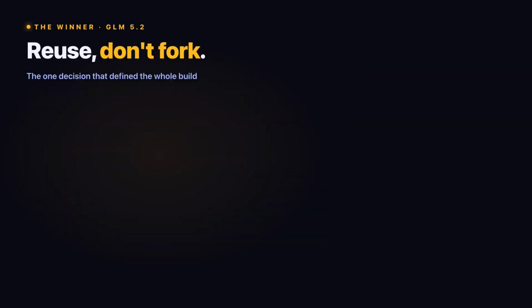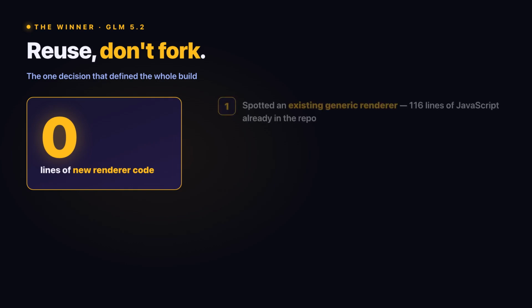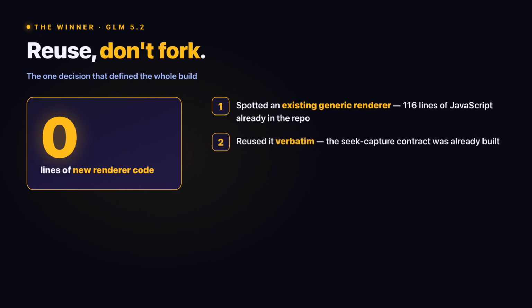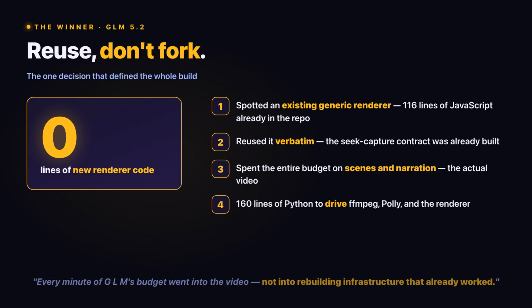Start with the winner. GLM 5.2 made one decision that defined the whole build. It noticed that the repository already had a generic scene renderer. 116 lines of JavaScript that could drive any animated HTML page. So it reused it. Verbatim. 0 new renderer code. Every minute of GLM's budget went into the actual video, into scenes and narration, not into rebuilding infrastructure that already worked.